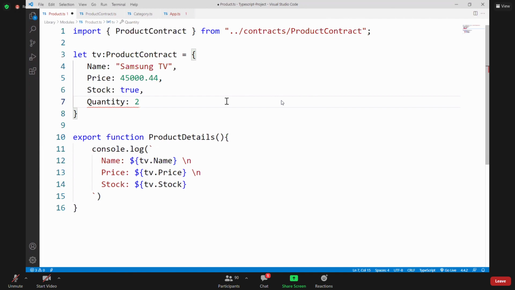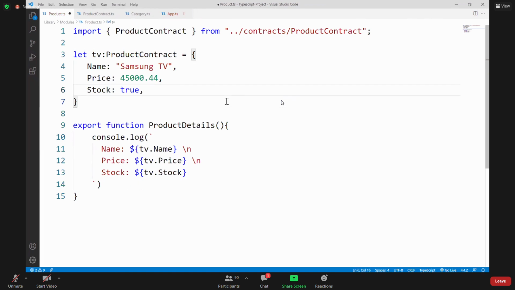That means you cannot remove anything, whatever you want. You have to exactly follow the standards. So interface is used for designing contracts. And in the contract, whatever you configured is mandatory, and whatever you configured is only required. Anything additional is not allowed.